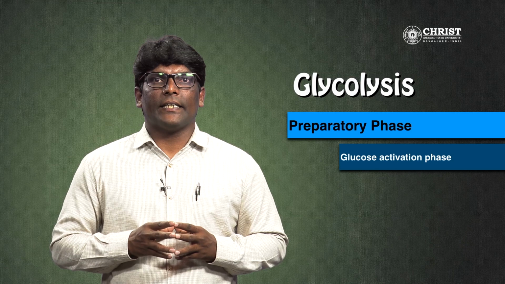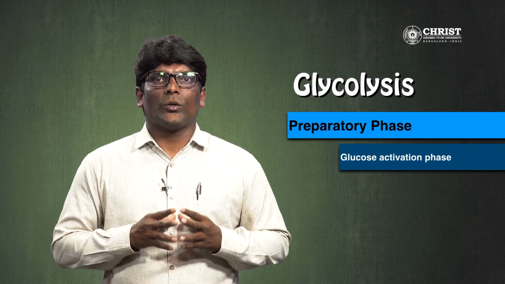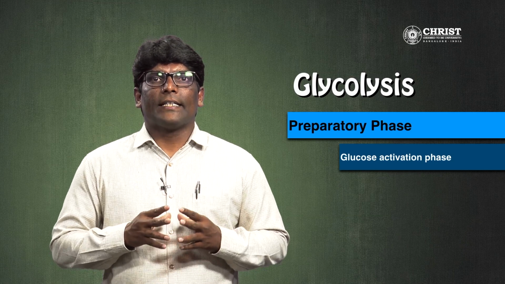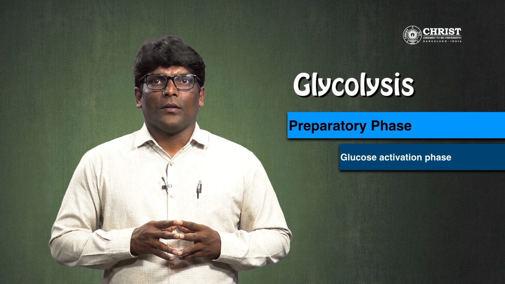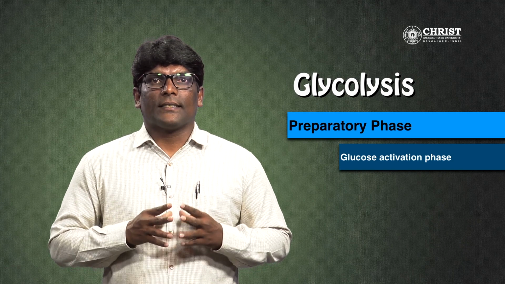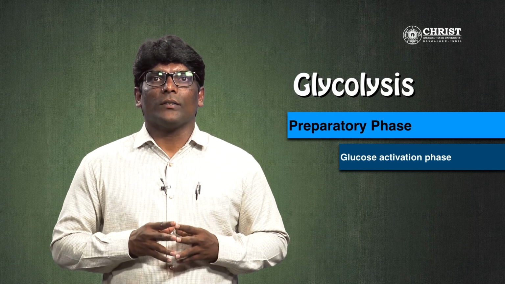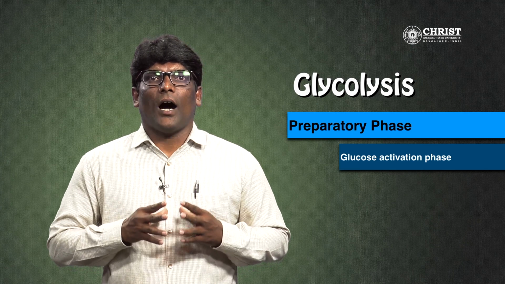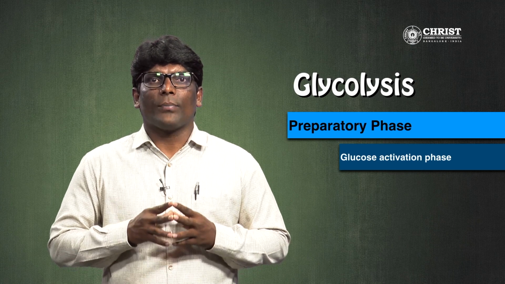During phosphorylation, glucose will be converted to glyceraldehyde 3-phosphate. Steps first, second, third, fourth and fifth together are called the preparatory phase.